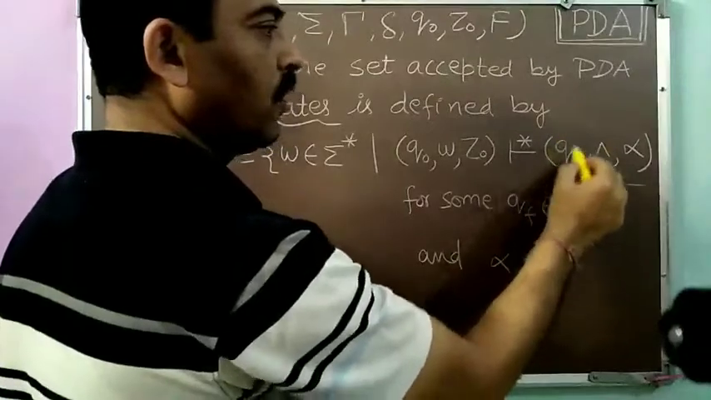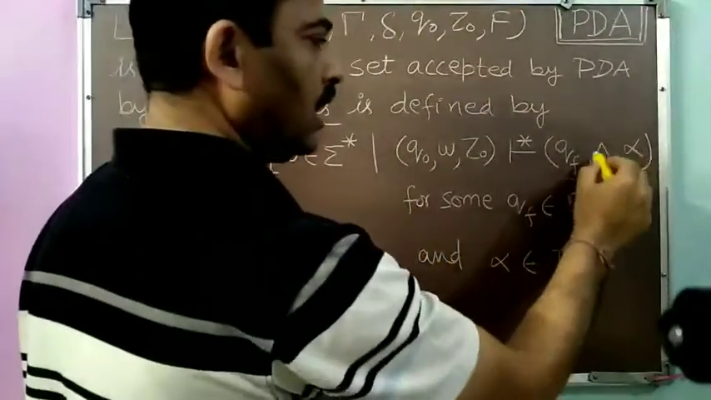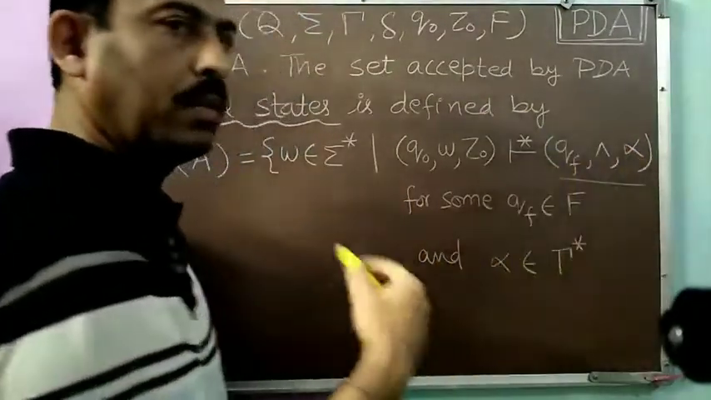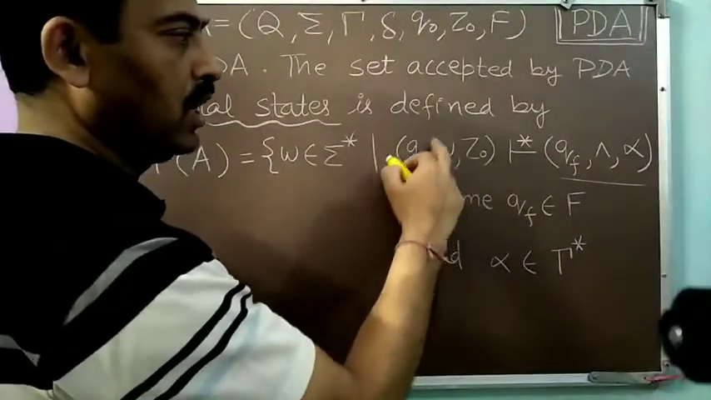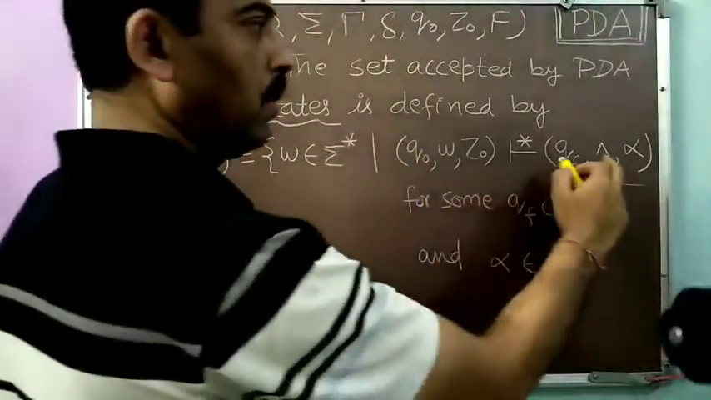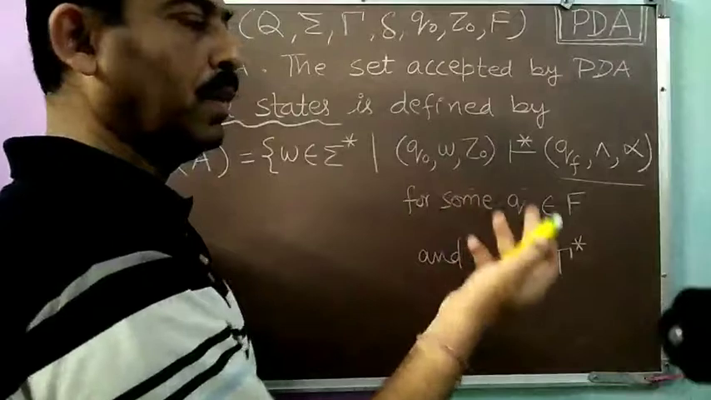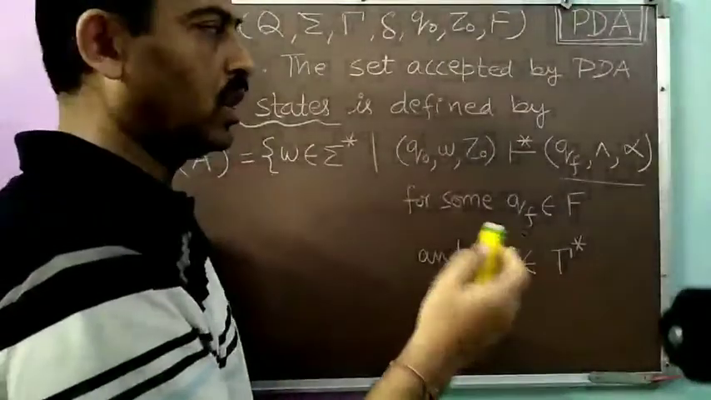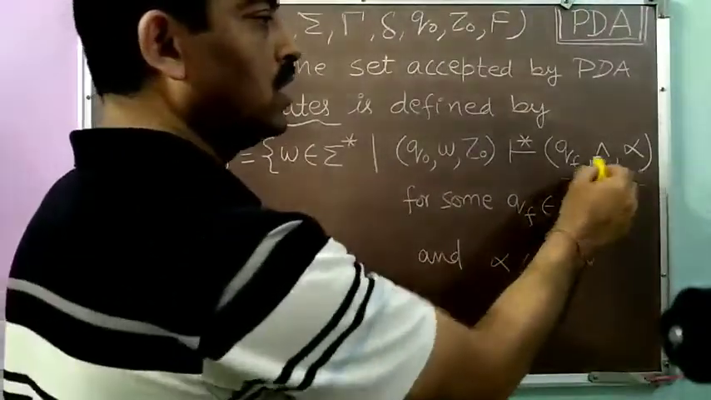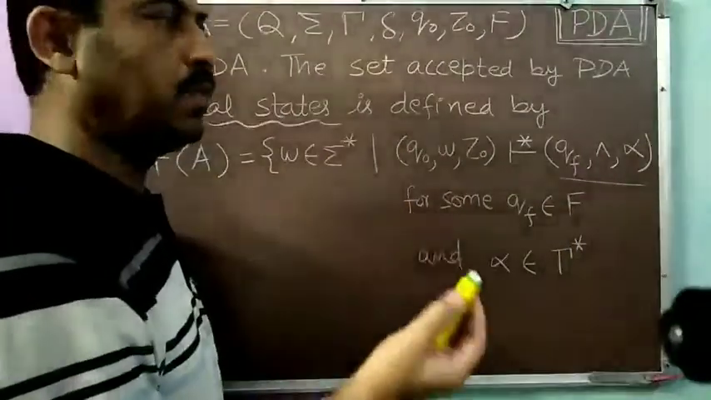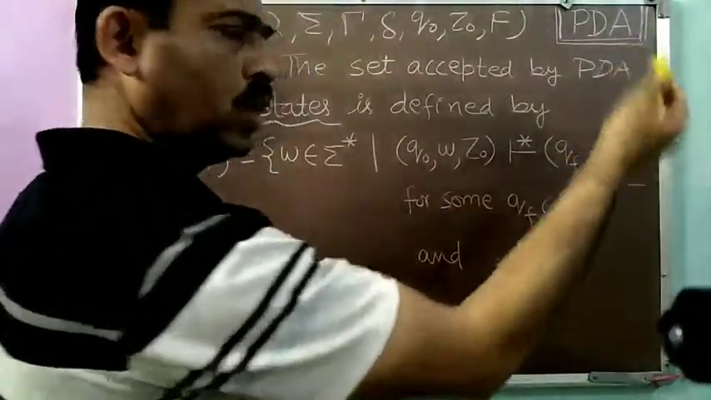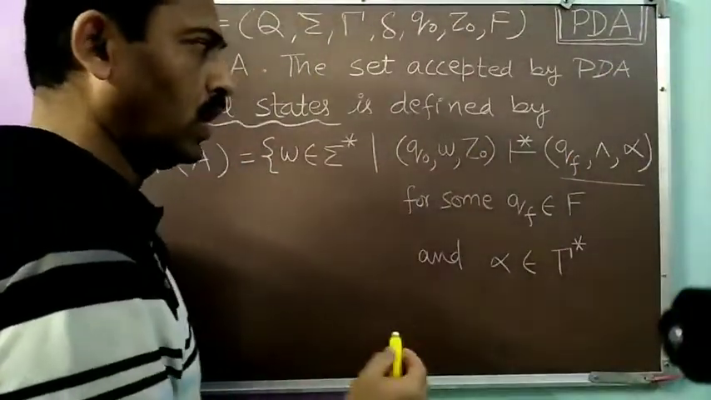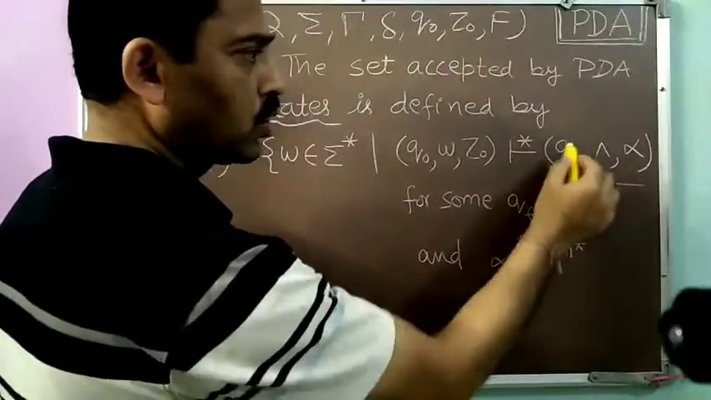Here QF is a state, and null means there is nothing remaining to be processed in the string. When we start from the initial ID, the whole string remains to be processed. But when we write a null here, it means nothing remains to be processed in the input string, so your input string has been processed fully. And alpha is something stored over the pushdown store. Now this QF belongs to F.